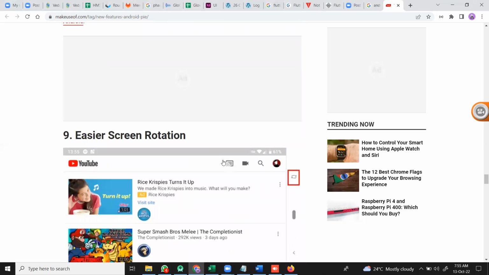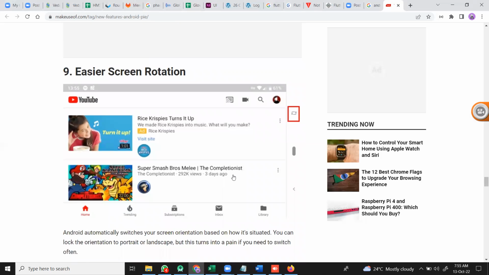And the next is easier screen rotation. We can move from horizontal to vertical and vertical to horizontal with easy navigation. Previously, the option showed up automatically. Now by clicking that also, it can automatically navigate from here to there and there to here.